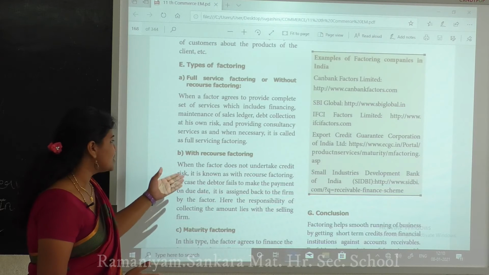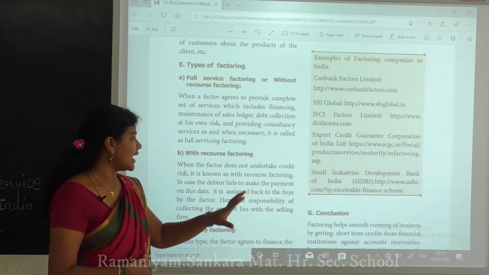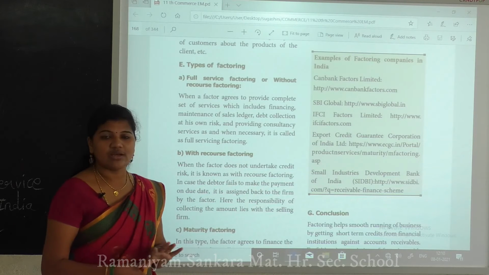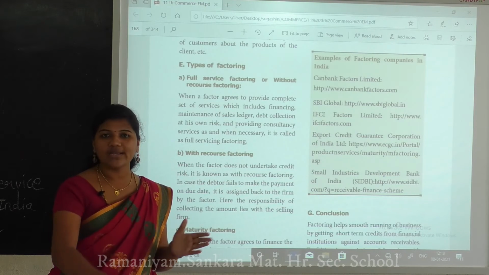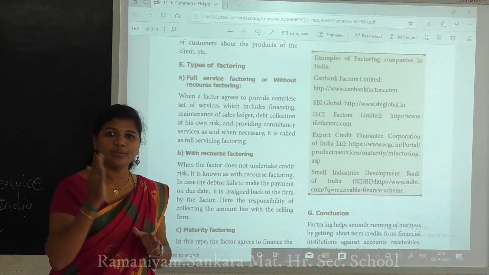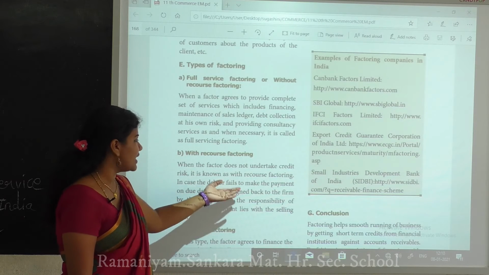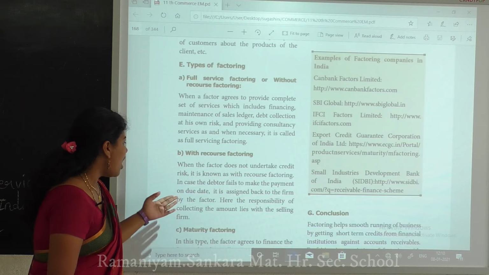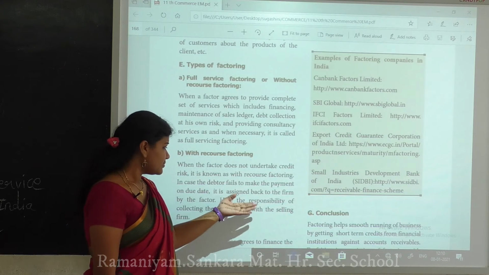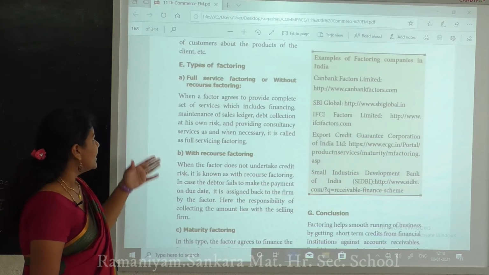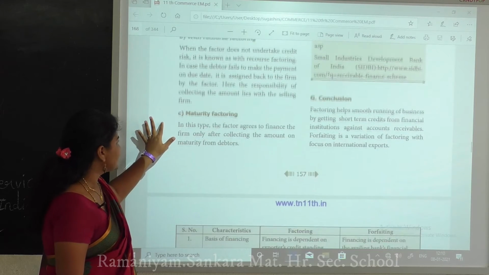Like that, with recourse factoring, when the factor does not undertake the credit risk, we have to put in more effort to find the answers. In case the debtor fails to make a payment on the due date, it goes back to the firm. Okay, so all this comes under that type of factoring.